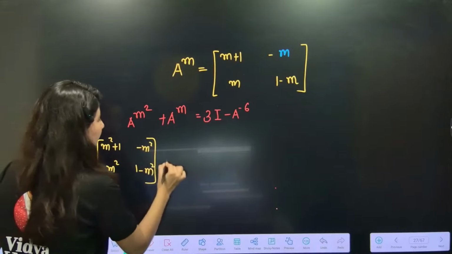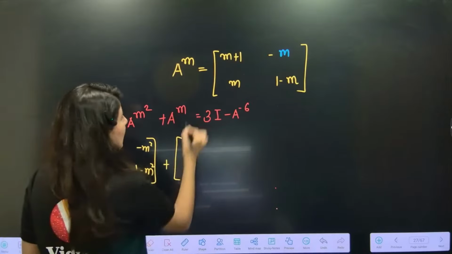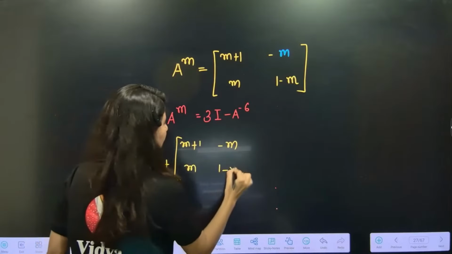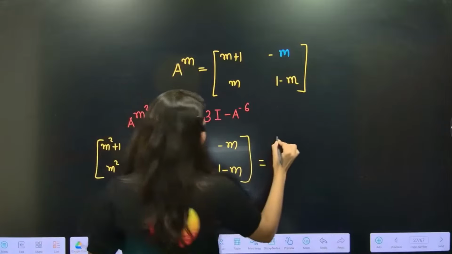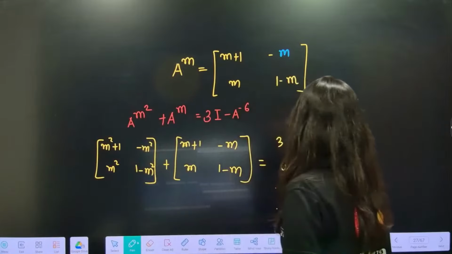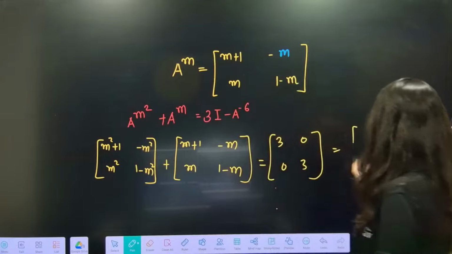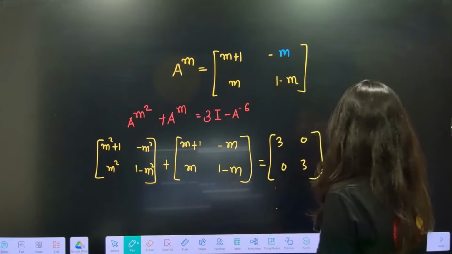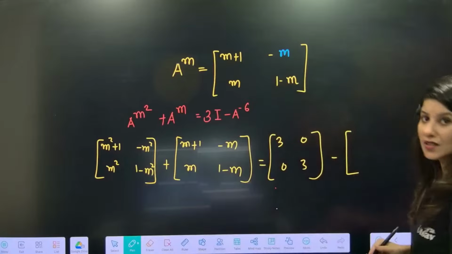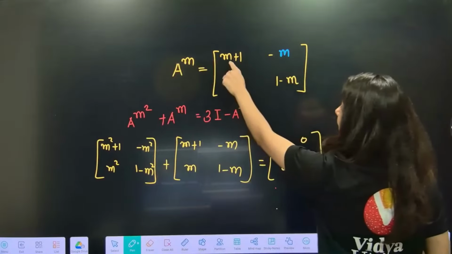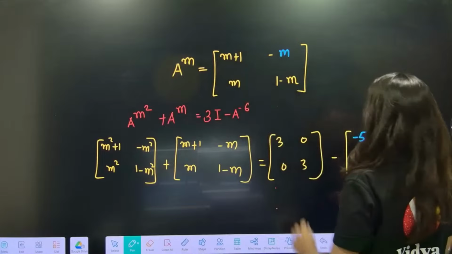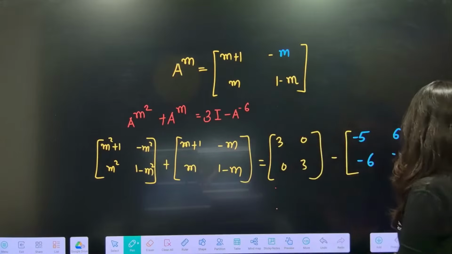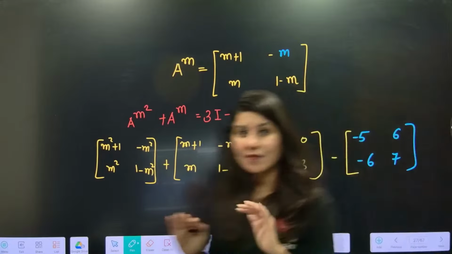Okay, ma'am, done. Plus a power m, everybody. So a power m, so ma'am, copy paste. No need to worry. Okay. And this is 3i. So 3003. And a power minus 6, everybody. A power minus 6. So minus a power minus 6. Put minus 6 over here. So minus 6 plus 1, minus 5. This is your 6. This is your minus 6. And this is your 7. Now equate the terms, that's it.